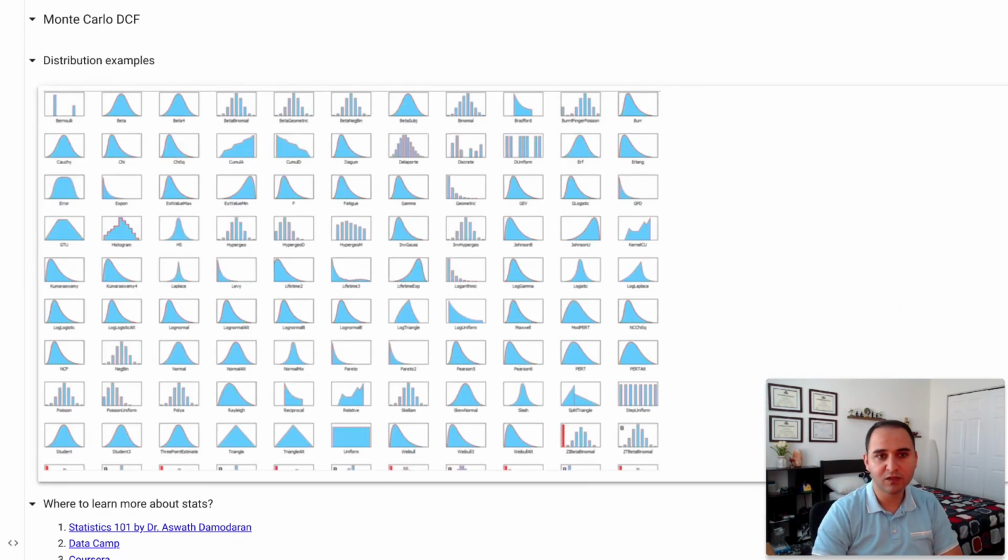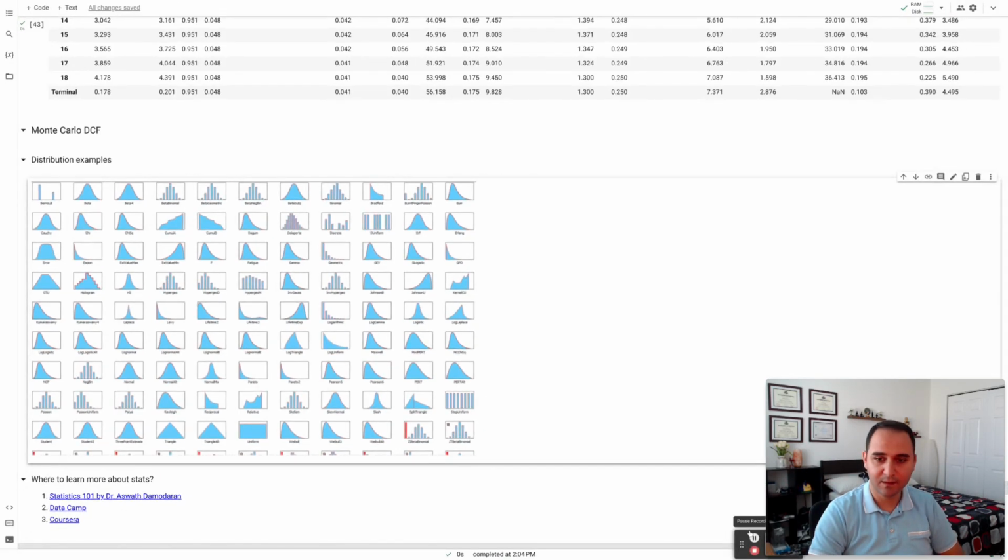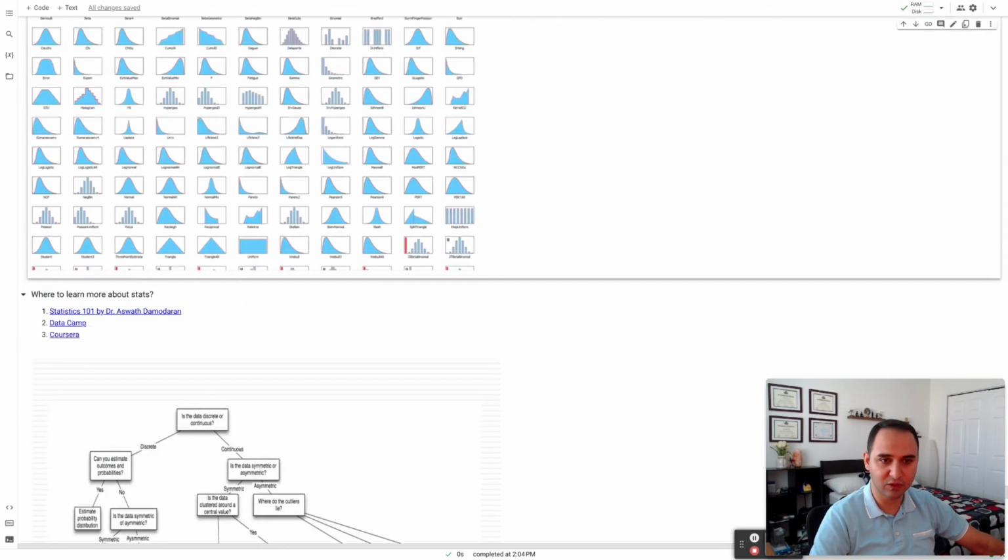So in order for us to provide the information to the model in terms of probability distributions, we need to understand them, but it's really not rocket science. It takes a little bit of practice and a little bit of studying. I'm not going to teach them in depth or cover any of those properties in detail in this session. I'm going to show you how to provide the inputs to the simulation model, but I'll provide some resources that you could refer to if you are more interested in learning about this topic.